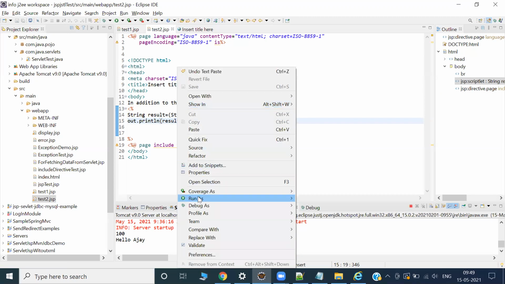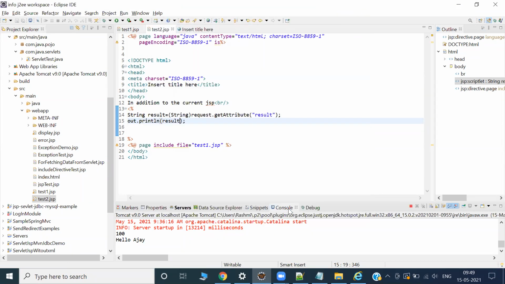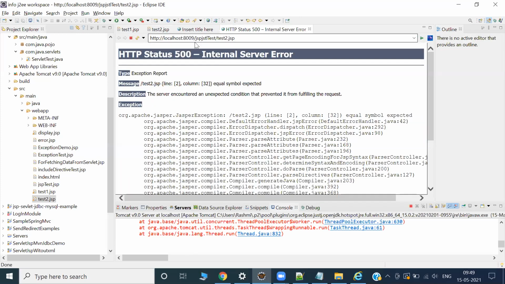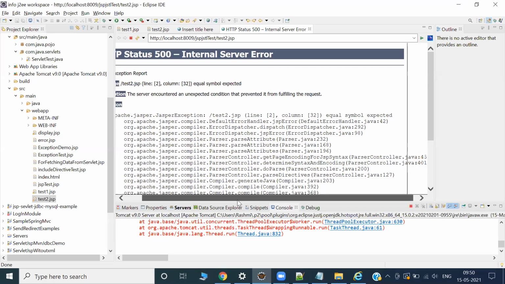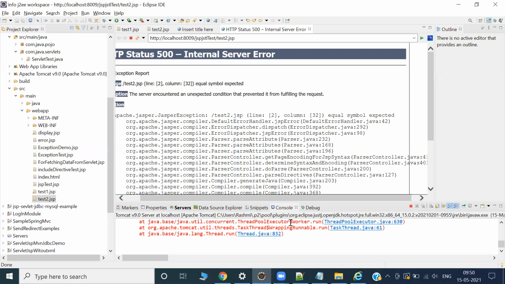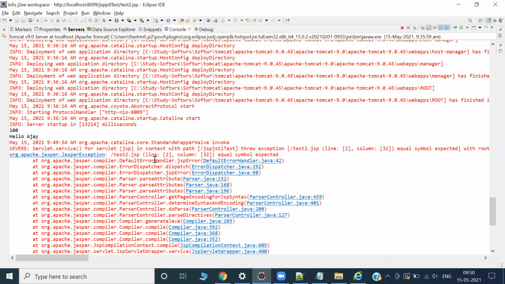Let me execute this one to see whether I'm getting Raju or not. I'm getting an error. Okay, what is the error? Maybe a small mistake. Jasper error. Some equal symbol is expected.